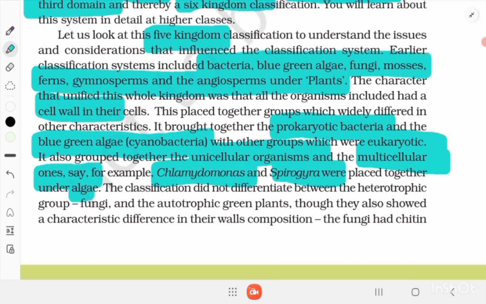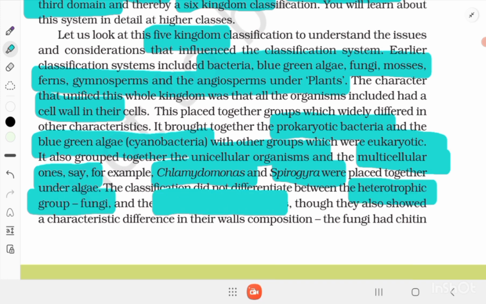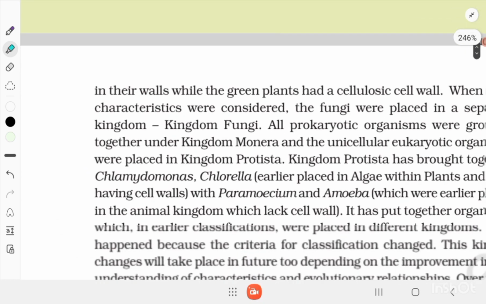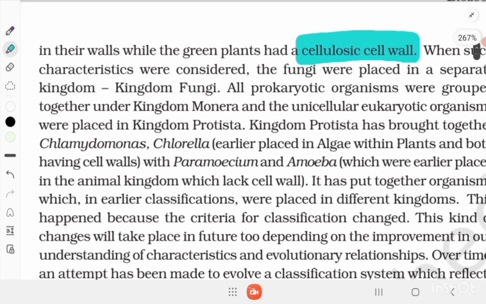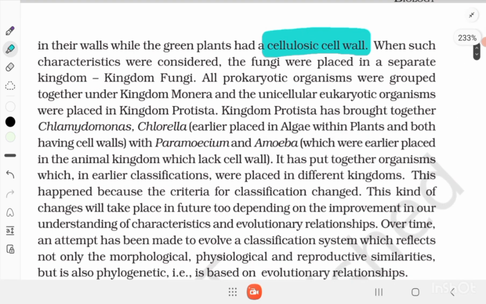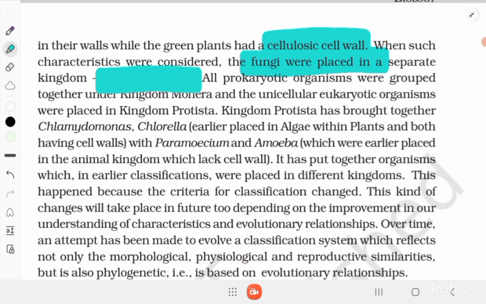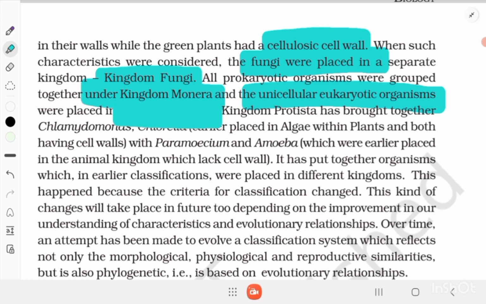The classification did not differentiate between the heterotrophic fungi and autotrophic green plants. So, they also show a characteristic difference in their wall composition. The fungi had chitin in their cell wall, while the green plants had a cellulosic cell wall. When such characteristics were considered, the fungi were placed in a separate kingdom, Fungi. All prokaryotic organisms were grouped together under kingdom Monera, and the unicellular eukaryotic organisms were placed under kingdom Protista.